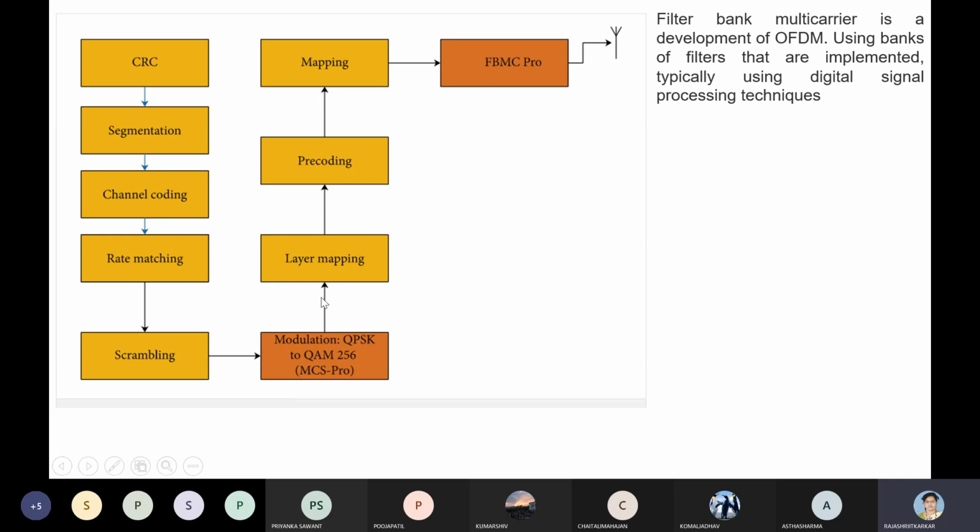We have a layer mapping. Now see, when the data goes from the physical layer to the network layer, then it goes to your transport layer and so on. So there is a layer mapping which has to be done there, because the data rate from one layer to the other goes on changing.